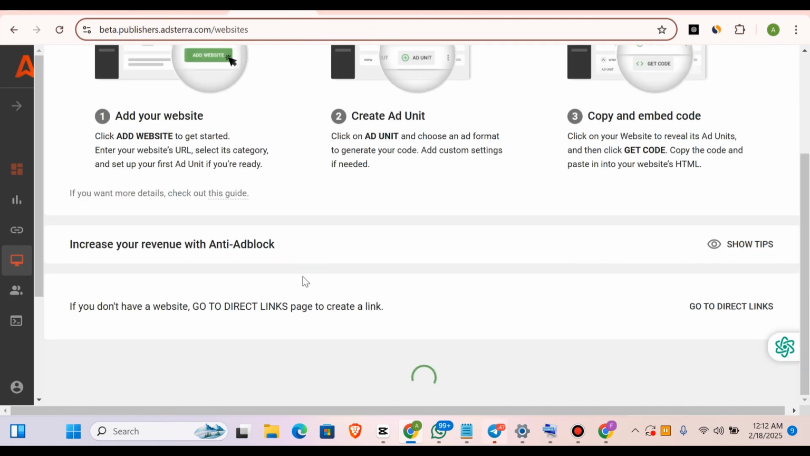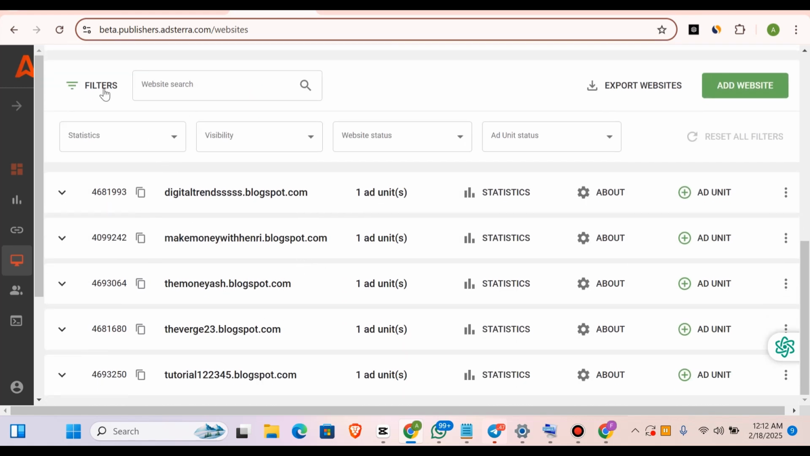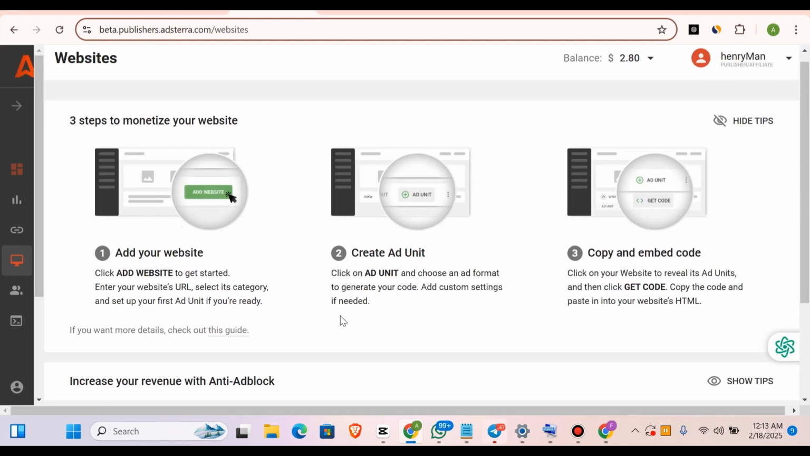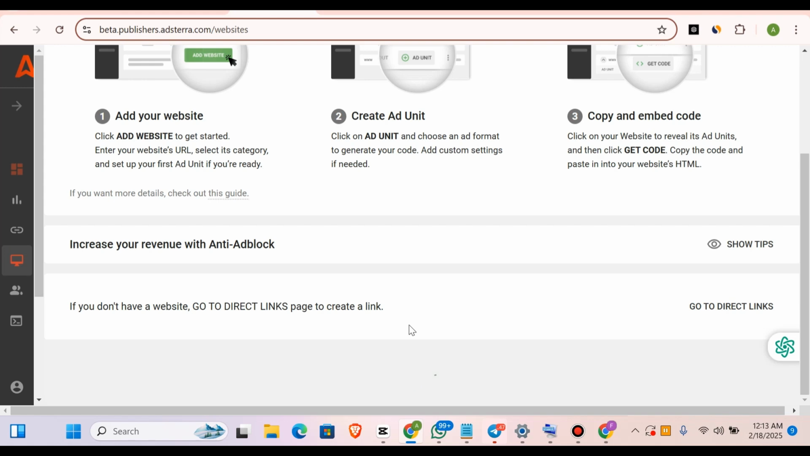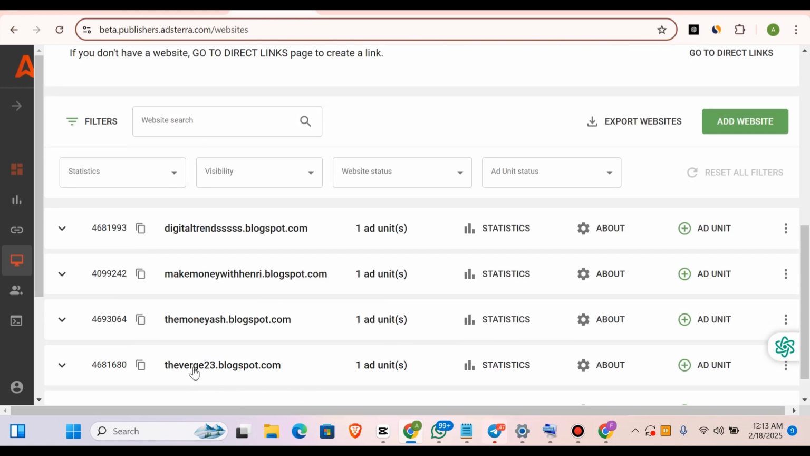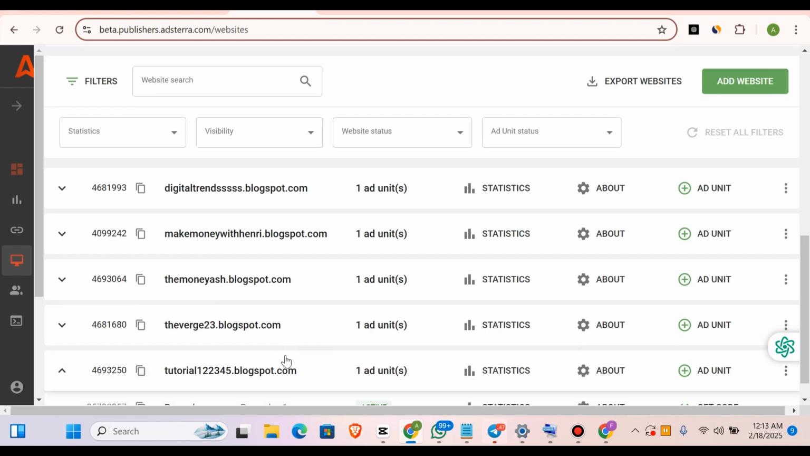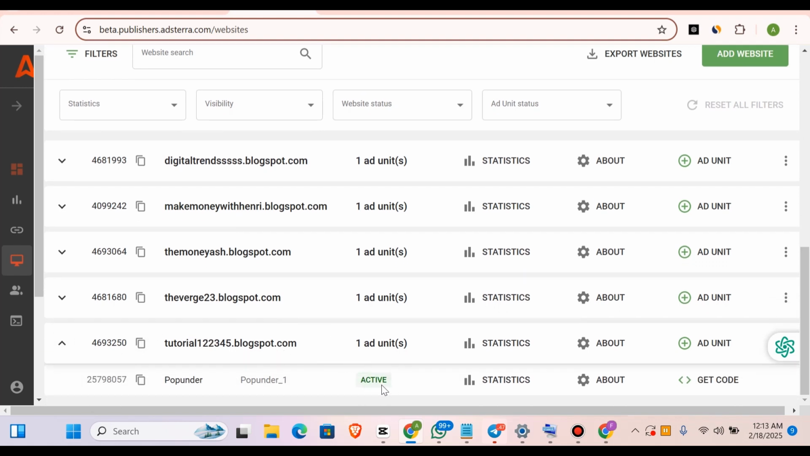Once you copy it, let's check our Adsterra and see if our website has been approved. That's what we are actually looking for. Okay, at this section here, you can see it has been approved. It's active right now, so that means you can proceed with this particular video.